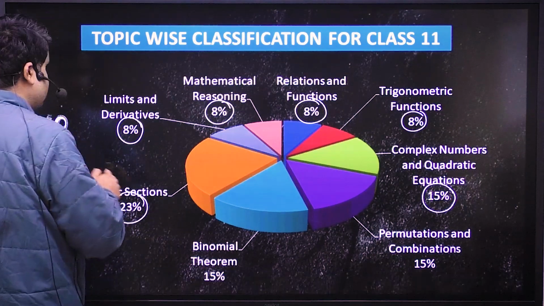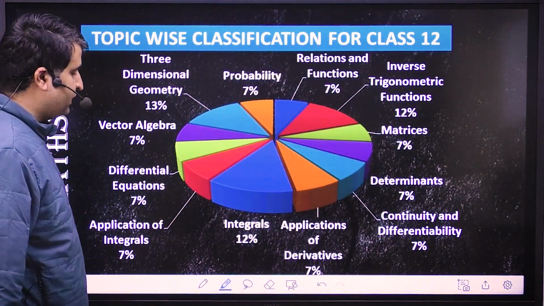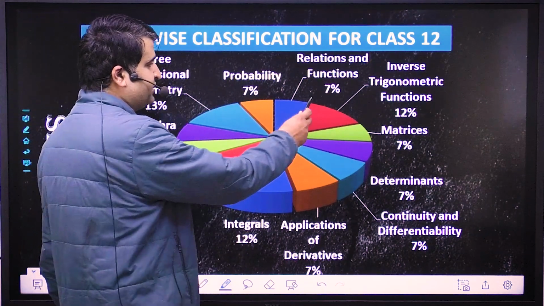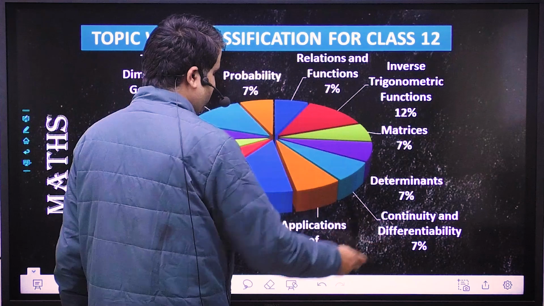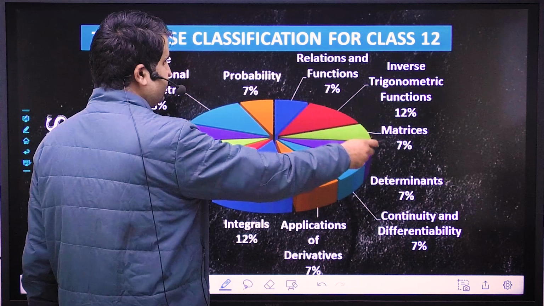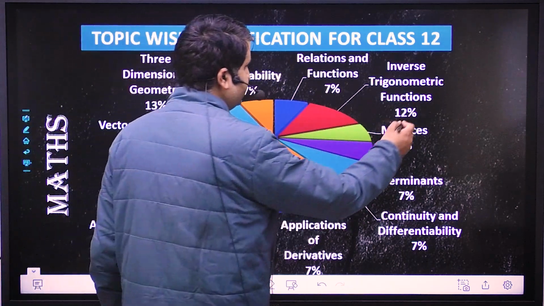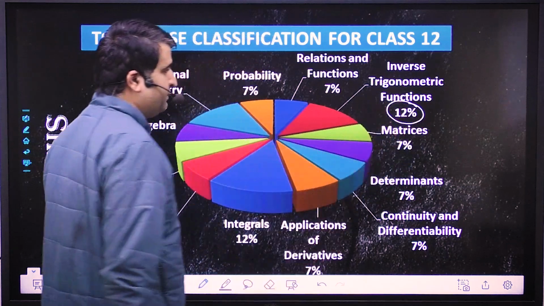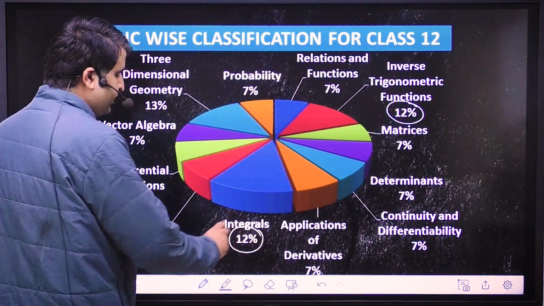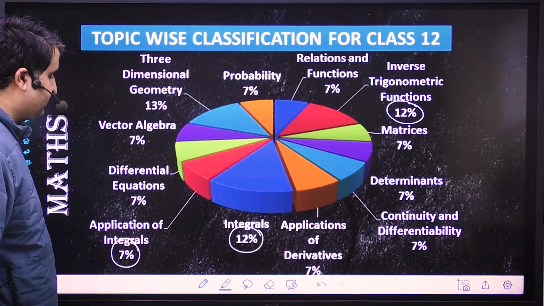Now if we see the class 12 syllabus, most of the questions were asked from integrals, and all these topics, relations and functions, matrices, determinants, continuity, differentiability, application of derivative. So 7% questions were asked from these topics. Inverse trigonometric functions, 2 questions were asked, which is 12%. Application of derivative 7%. Integration, 2 questions were asked. And application of integrals also 1 question was asked, 7%.